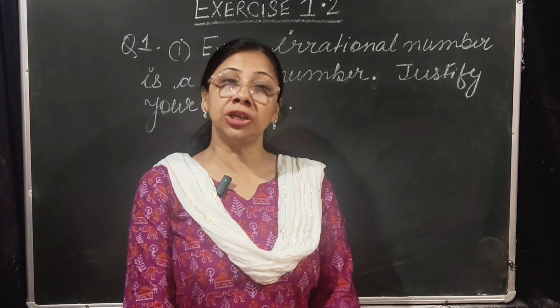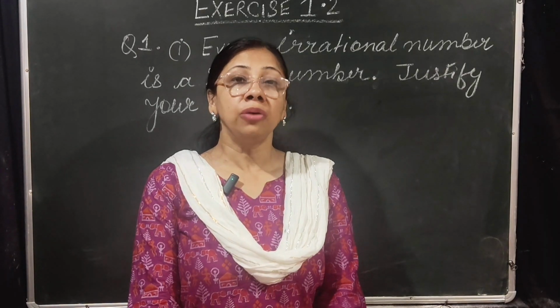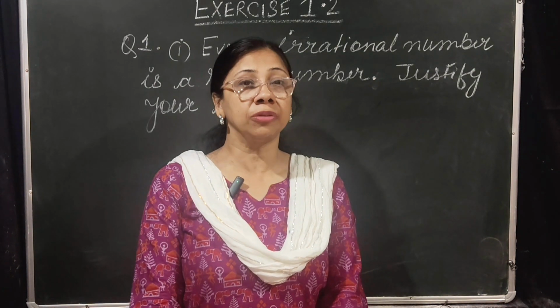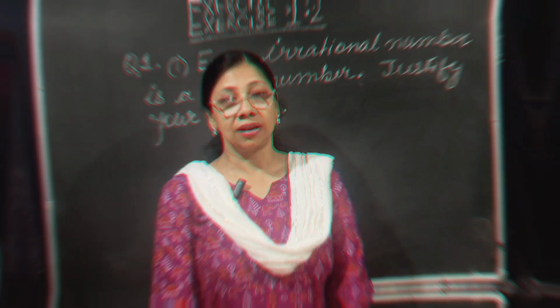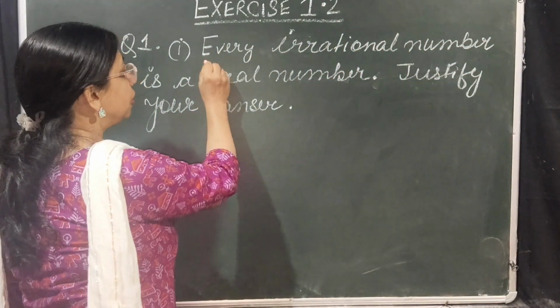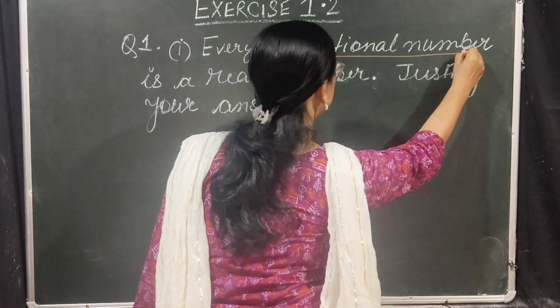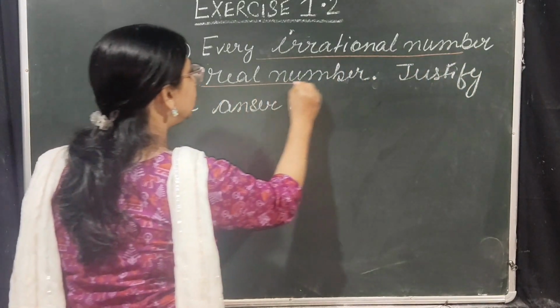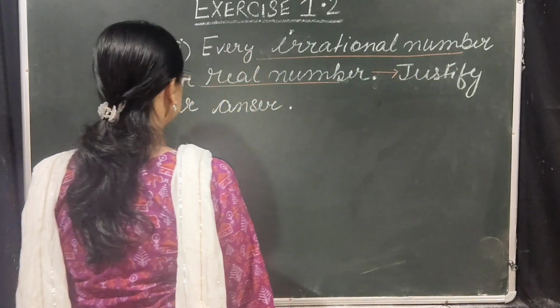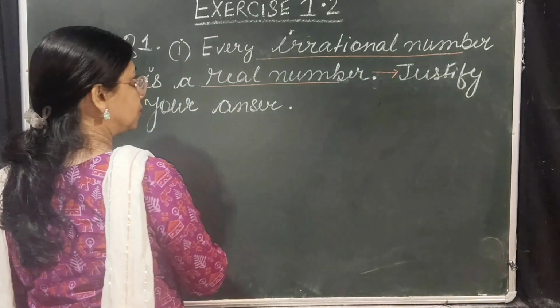First statement of question number 1 is given on the board. We have to say whether they are true or false, and also we have to justify the answer. The first statement is, every irrational number is a real number. We have to justify the answer.